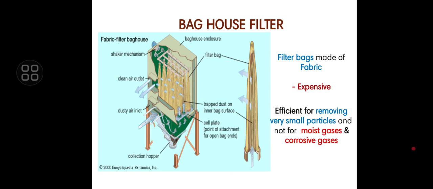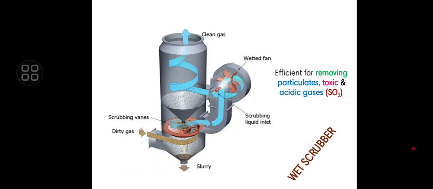Another one is the bag house filter. It is one type of air pollution control measure. The air is passed through the bag-like structure of the bag house filter, which absorbs all the contaminants and moisture, and they are easily separated. Another one is the wet scrubber, an advanced technique for air pollution control. The air is passed into the container, a fan is rotated, and the scrubbing liquid is collected at the outlet.